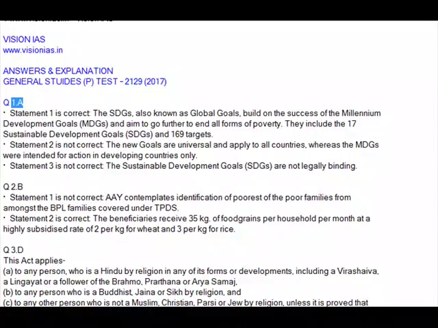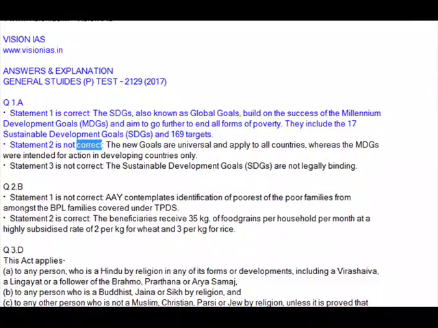Q1. A. Statement 1 is correct. The SDGs, also known as Global Goals, build on the success of the Millennium Development Goals (MDGs) and aim to go further to end all forms of poverty. They include the 17 Sustainable Development Goals (SDGs) and 169 targets.